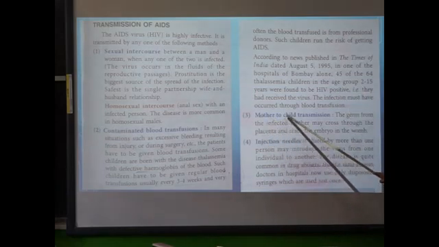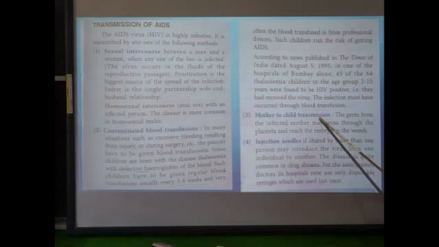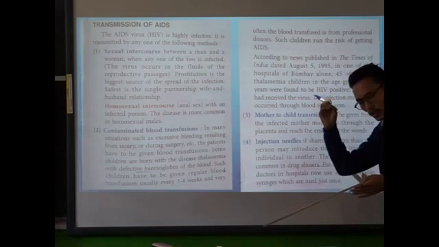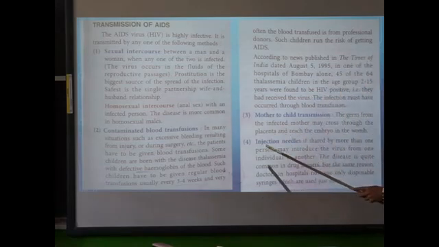Number 3, mother to child transmission. Mainly through the placenta, the HIV virus will pass from the mother to the developing fetus. The virus from the infected mother may cross the placenta and reach the embryo in the womb. By this way, the HIV virus can cross the placenta and reach the developing fetus, and the fetus will be infected with HIV.